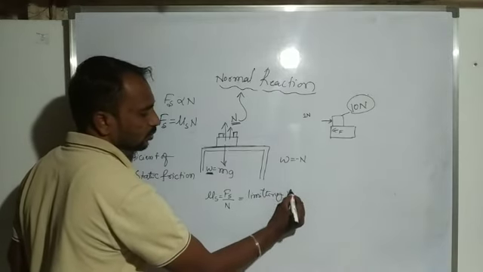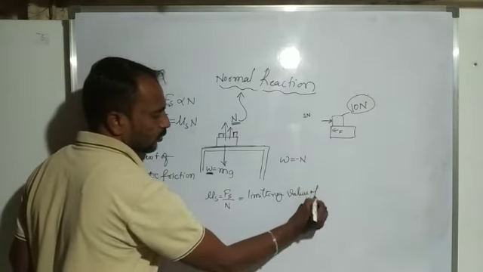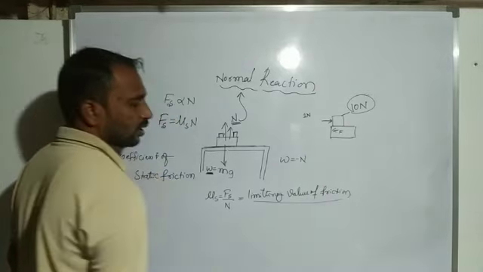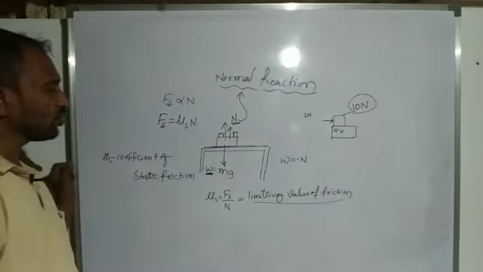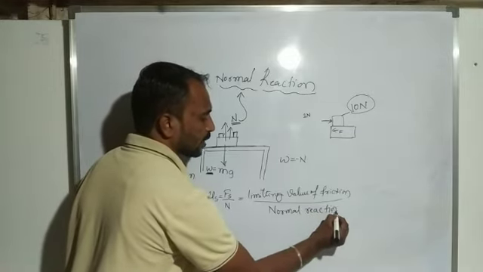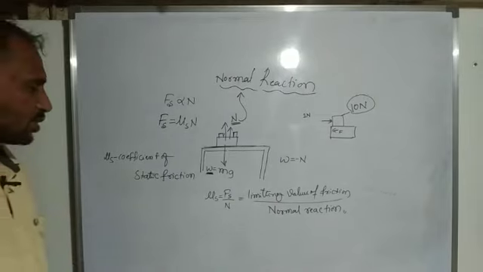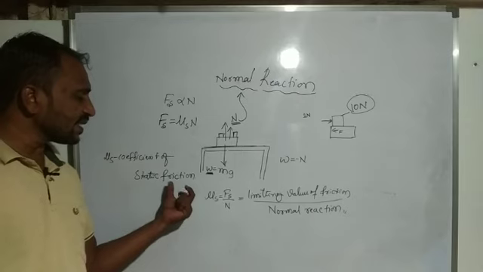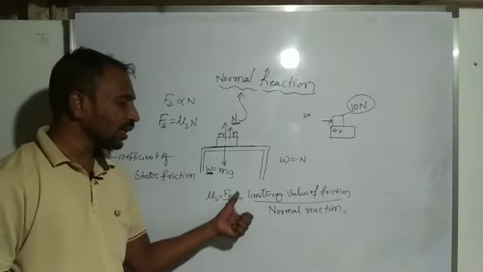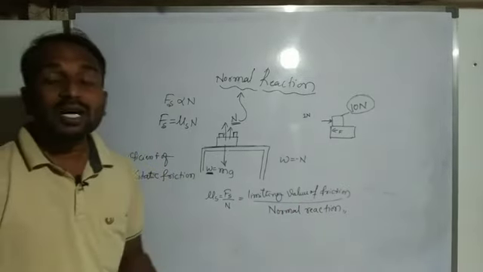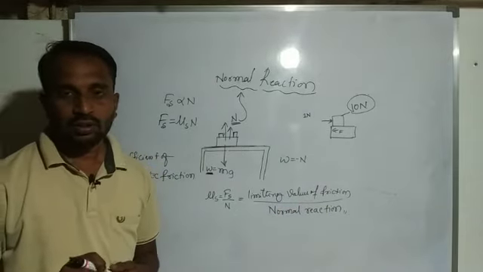Limiting value of friction means the maximum static friction divided by normal reaction. So mu s we consider as the coefficient of static friction, which is the ratio of the limiting value of friction divided by normal reaction.